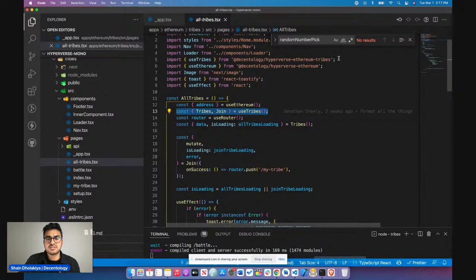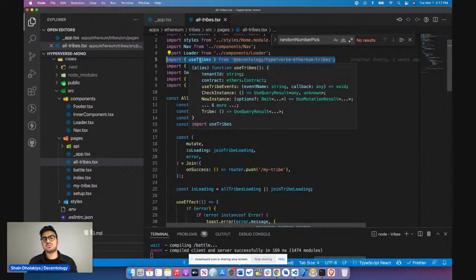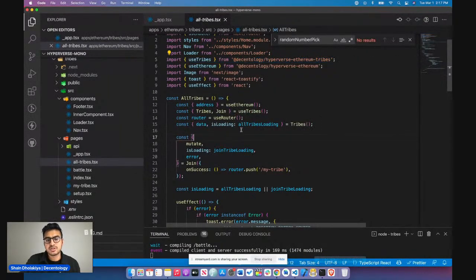So we are importing this useTribes. This is essentially a bridge between the smart contract code and the front end code. So it's extracted everything for you in JavaScript. You can see there are 6 more functions that you can call here and query the actual results from the smart contract. So this is essentially how you would be fetching or posting requests, through useTribes.